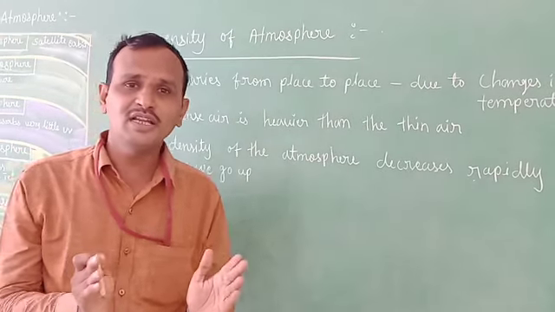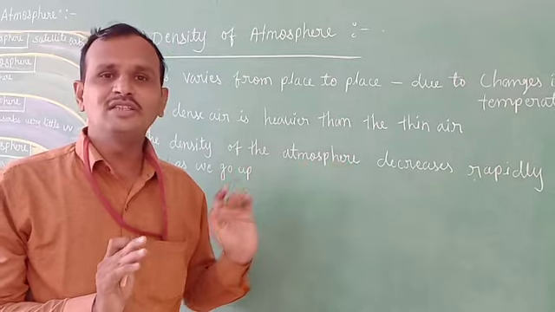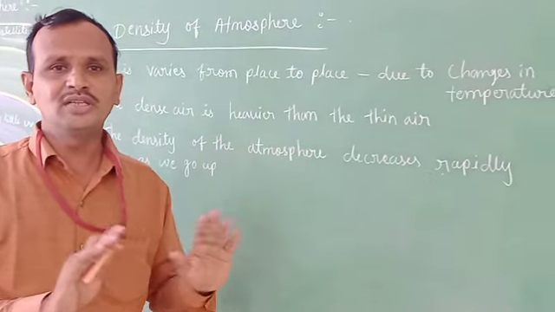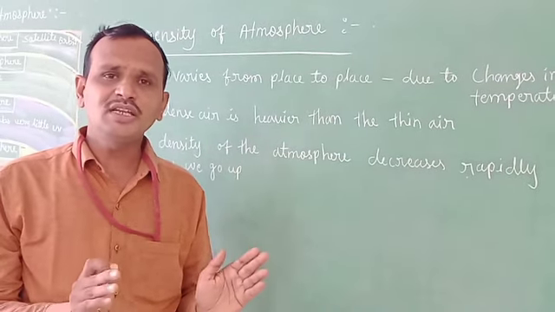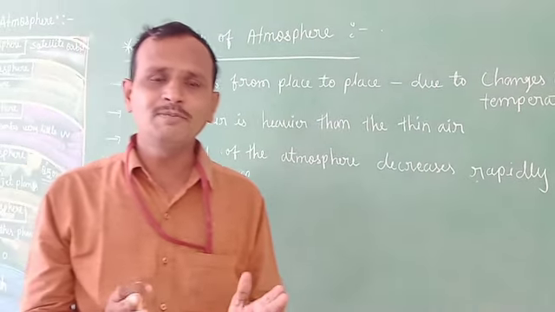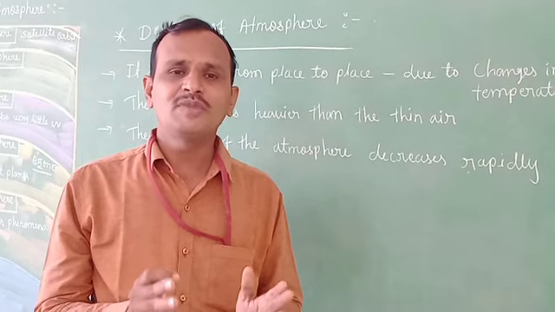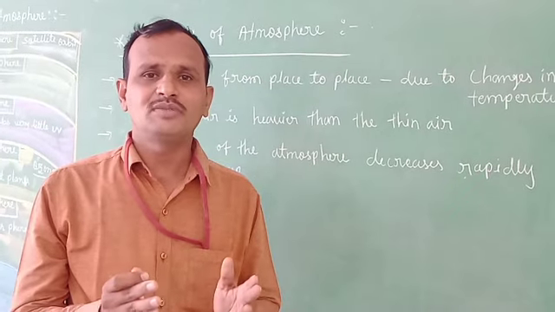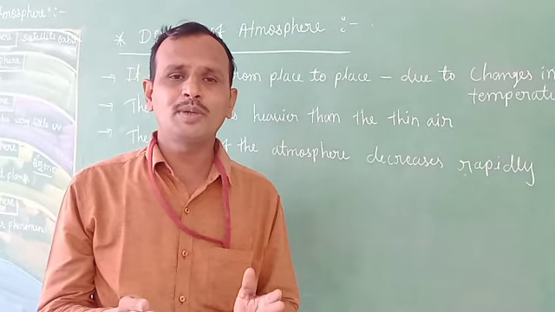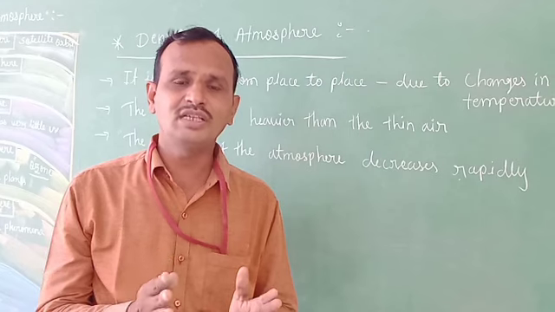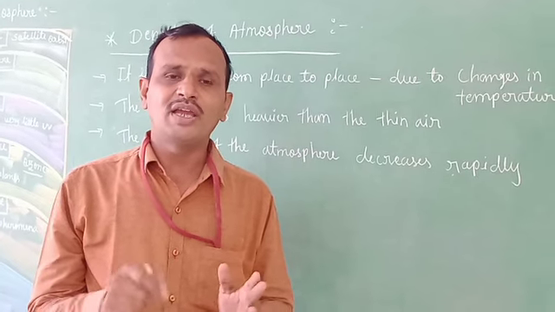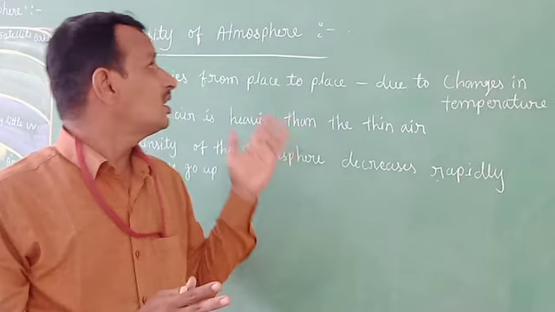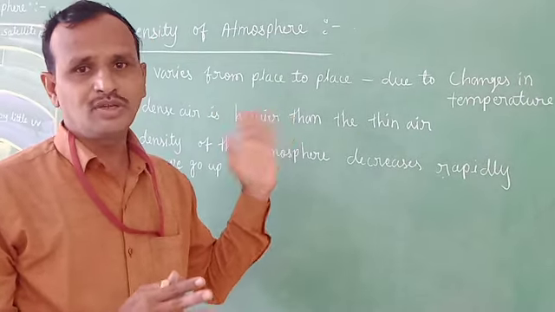That means in the upper side there is no density of the atmosphere. So that's why mountaineers face breathing problems, and they keep oxygen cylinders with them while climbing mountains. So this is the detail about the density of the atmosphere.